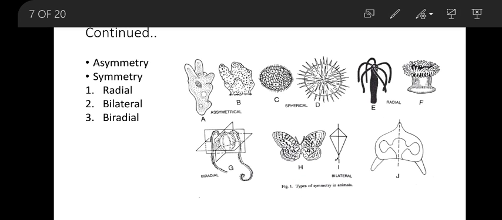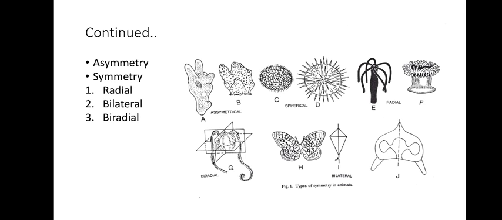Okay, just give me a second. I'll draw the line here. Yes, so this one. See here, you are going to get identical halves. This is one half, this is one half. Identical halves. In this plane you won't get, in this plane also you won't get. So in only one plane passing through the central axis, if you could get identical halves, then it is bilateral